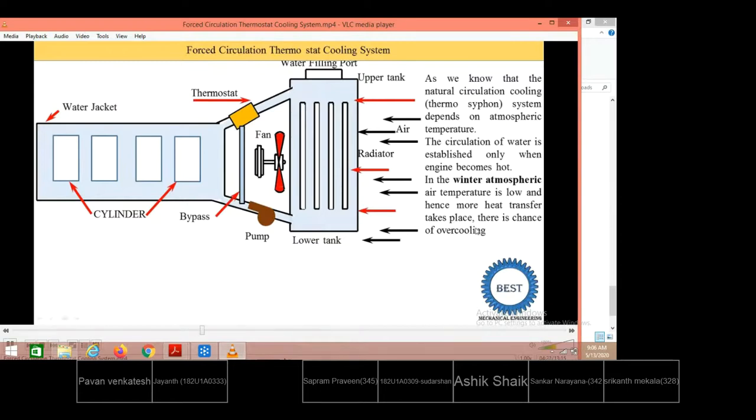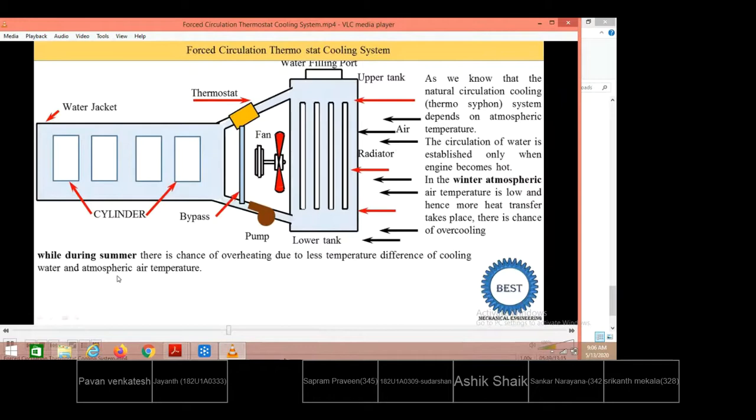And when the overcooling is done in a thermosiphon system, our thermal efficiency is reduced. While during summer, what happens? There is a chance of overheating because in summer seasons the temperature is 40 degrees, so atmospheric air is not able to completely remove the heat from the radiators. So the overheating of the engine occurs, due to the small temperature difference between the cooling water and the atmospheric air temperature. So that is the vice versa condition in a thermosiphon system during different atmospheric conditions.